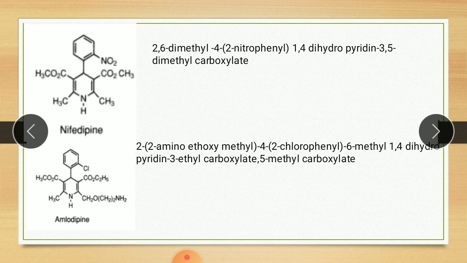Amlodipine is also combined with atorvastatin for the management of high cholesterol and high blood pressure. So amlodipine is also used in combination with atorvastatin. Atorvastatin is a lipid lowering agent. So that is the use of amlodipine.